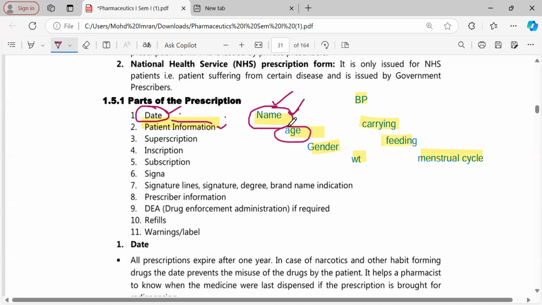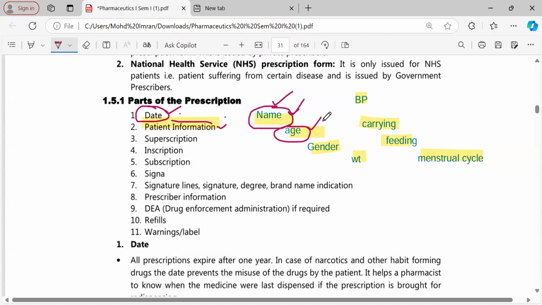Next, age. Why is the age of the patient important? Because dose changes depending on the age. Right? Every patient is not given the same dose of the drug. Pediatric doses are different, neonatal doses are different, geriatric doses are different. So in order to know that, we need to mention the age, especially because of two organs in the body. The liver and the kidney are not well developed in children, and they are not functioning well in the old age geriatric patients due to wear and tear.